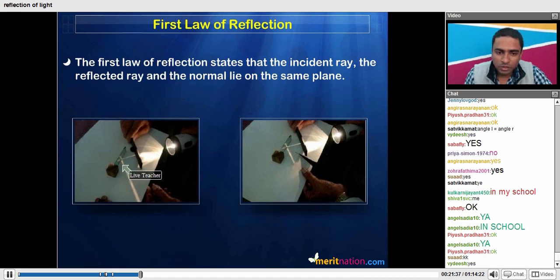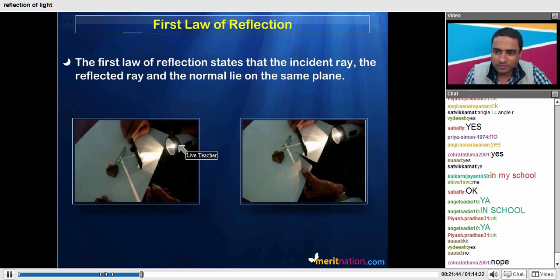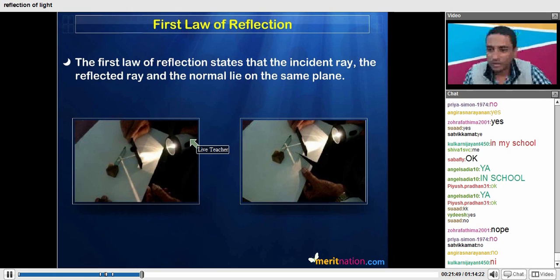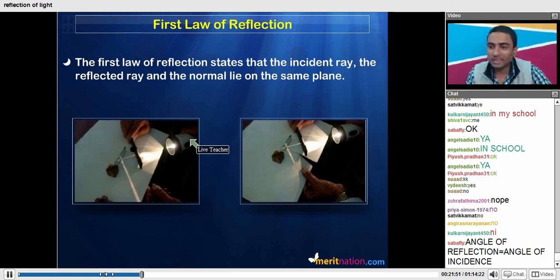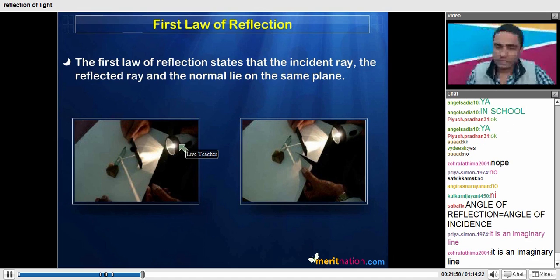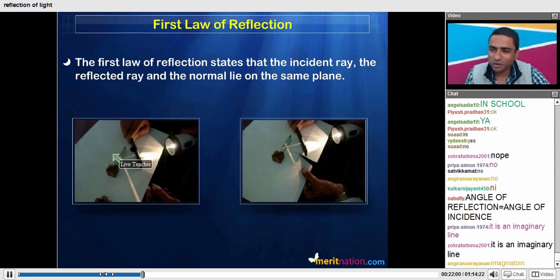And where is the normal? Can you see the normal in this particular figure? We cannot see the normal, right? Why can't we see the normal? Because normal is not any real ray. Normal is just an imaginary line, so we cannot see it anytime. But we can draw the normal on this white paper over here.